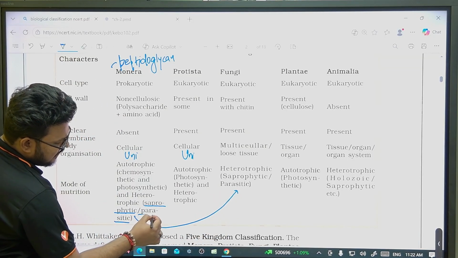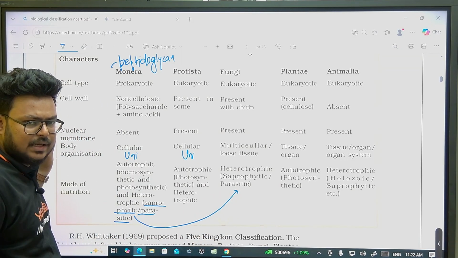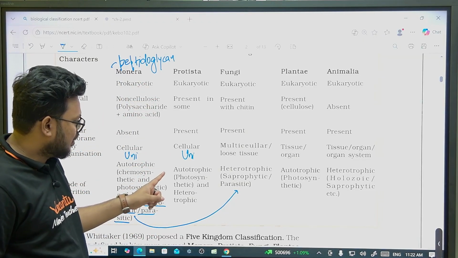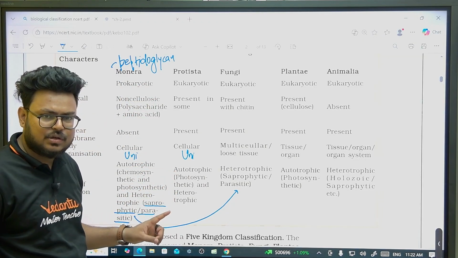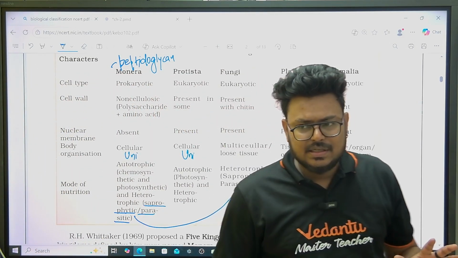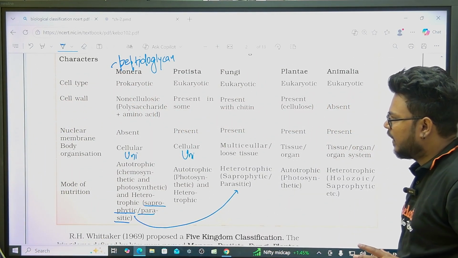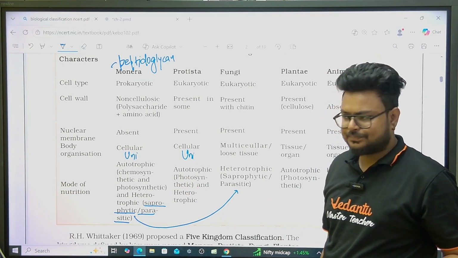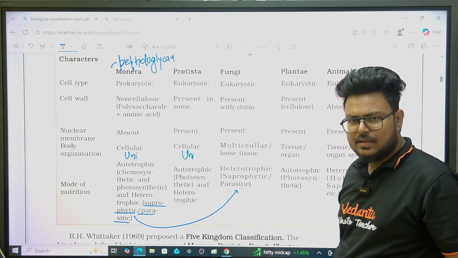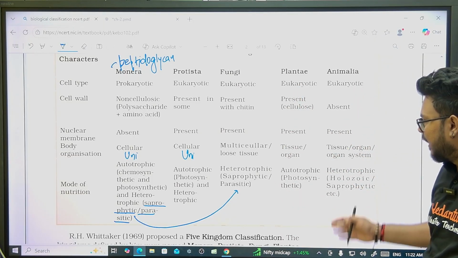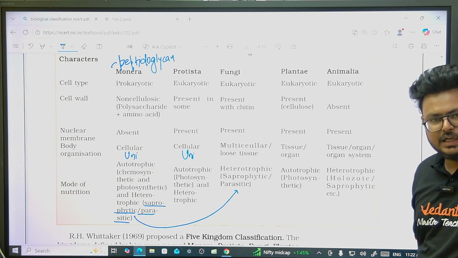They can be parasitic, feeding on other organisms. Protista also show multiple types, autotrophic and heterotrophic. In simple terms, the first 2 kingdoms are mixed, auto and hetero. Fungi is completely hetero, plantae is completely auto, and animal is also completely hetero.